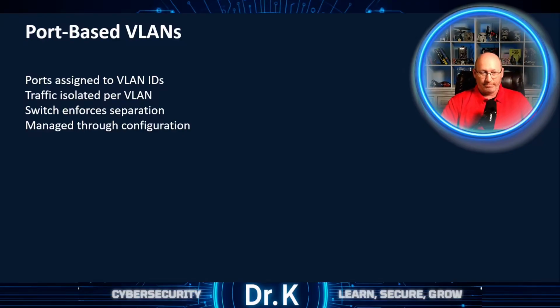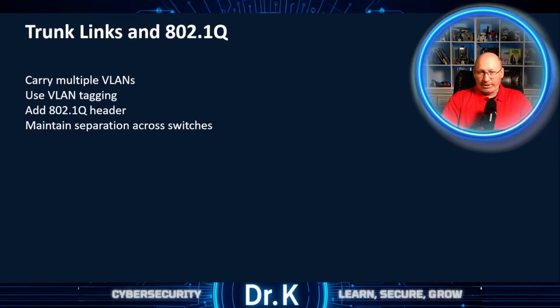a separate VLAN. When VLANs span multiple switches, trunk links are required to carry traffic for multiple VLANs. The 802.1Q standard inserts a VLAN tag into the Ethernet frame, identifying the VLAN to which the frame belongs. This tagging ensures that the VLAN separation is preserved even as frames traverse those interconnected switches.